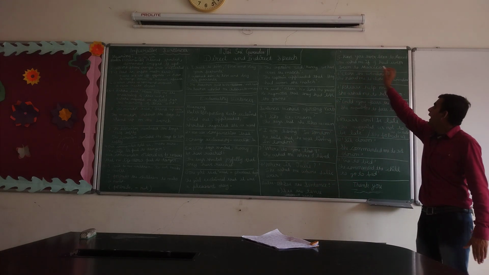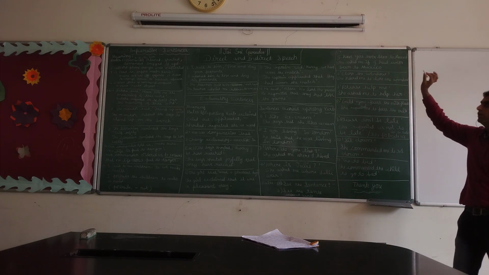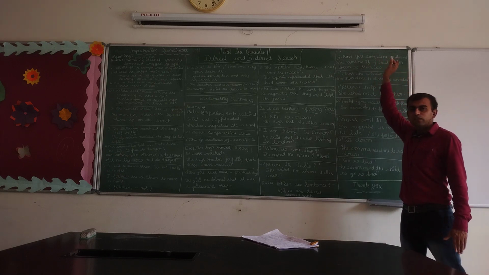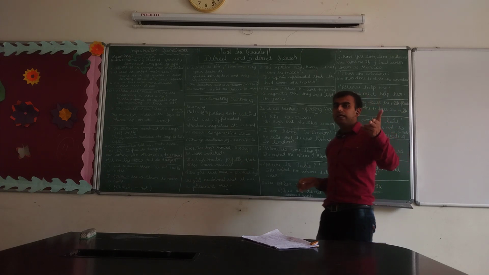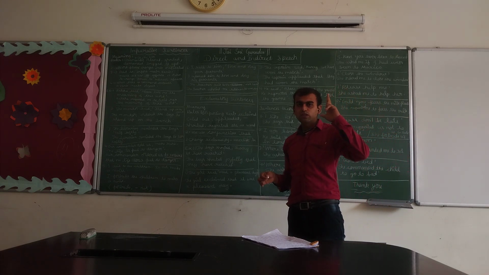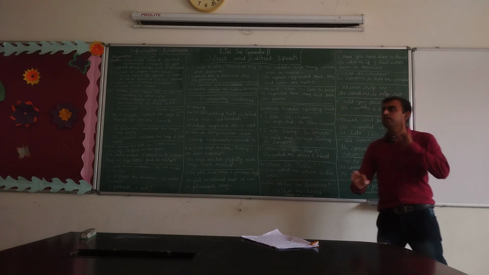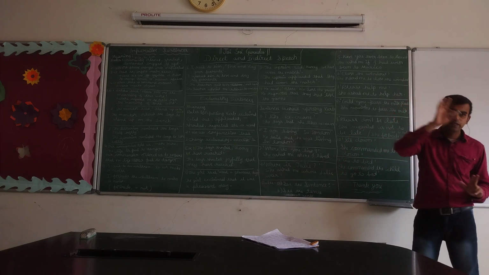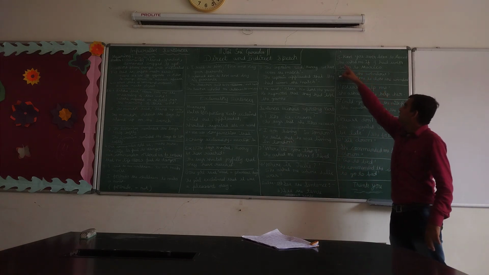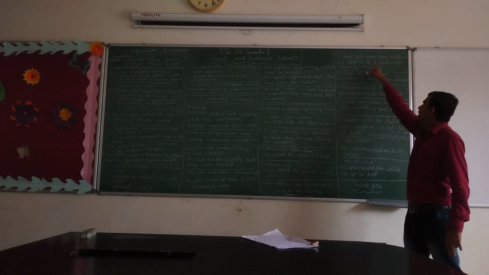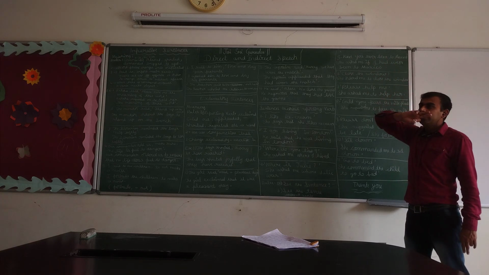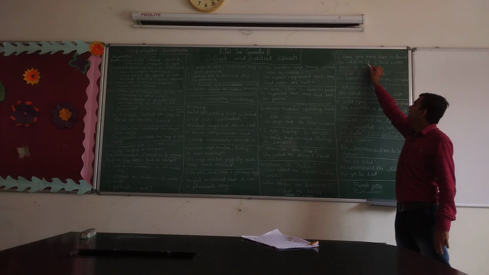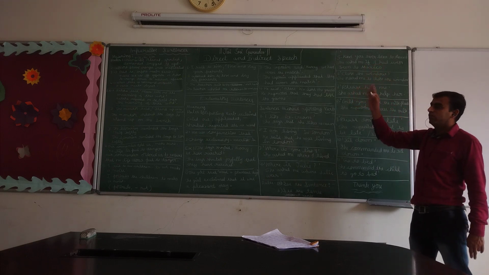Next one. Have you ever been to Mexico? What type of sentence is it? An interrogative sentence, of the second type: a question which begins with a helping verb. How do we change this sentence from direct to indirect speech? She asked me if I had ever been to Mexico. For this kind of interrogative sentence, we have to use either whether or if.